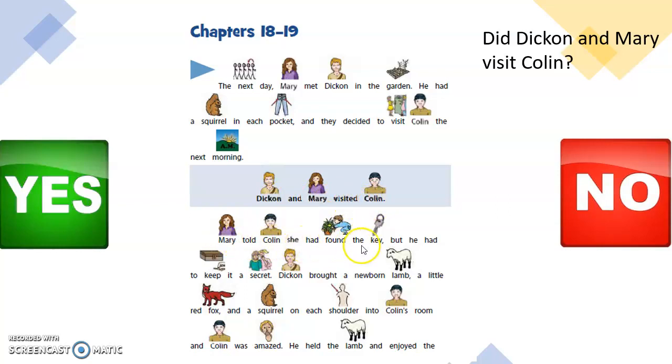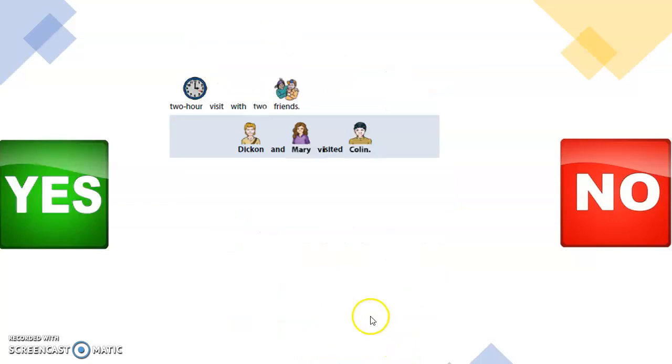Mary told Colin she had found the key, but he had to keep it a secret. Dickon brought a newborn lamb, a little red box, and a squirrel on each shoulder into Colin's room, and Colin was amazed. He held the lamb and enjoyed the 2-hour visit with his two friends.